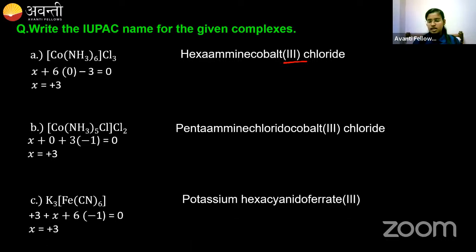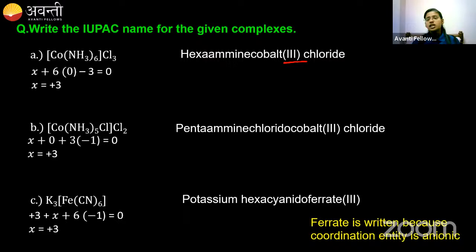Okay, oxidation state is +3. So why is ferrate written? Because the coordination entity is anionic. So that's why we are using ferrate. If it is cationic or neutral, we'll write Fe as iron, IRON. Okay. Potassium hexacyanidoferrate(III). Cation should have a single name and anion should have a single name. You should not leave any space within the anion. Okay. This complete name is an anionic name.